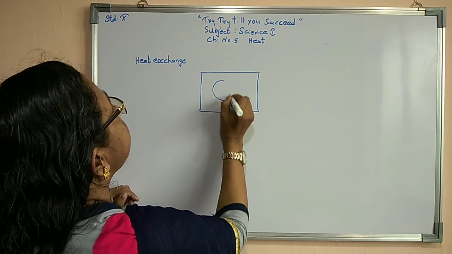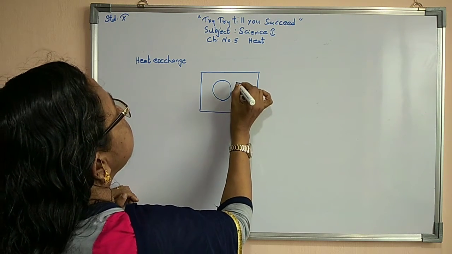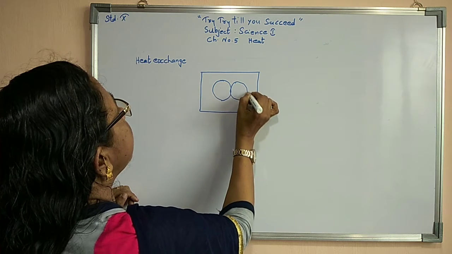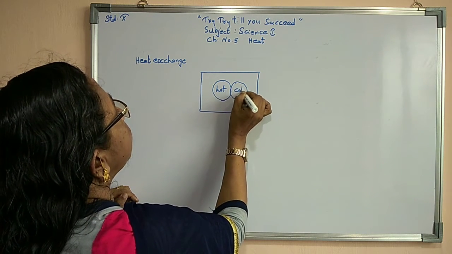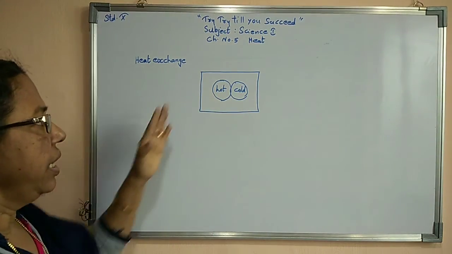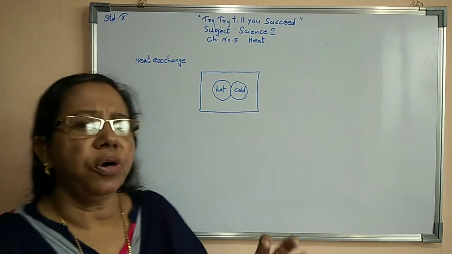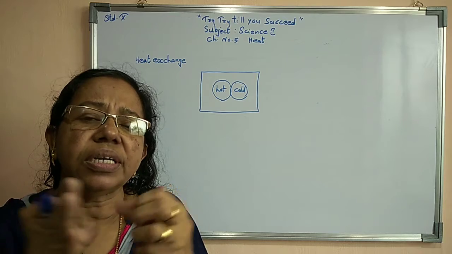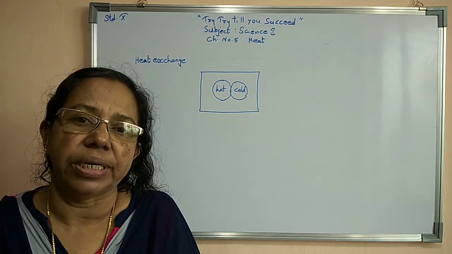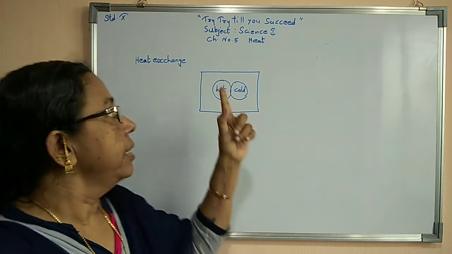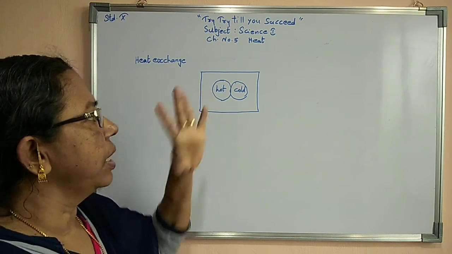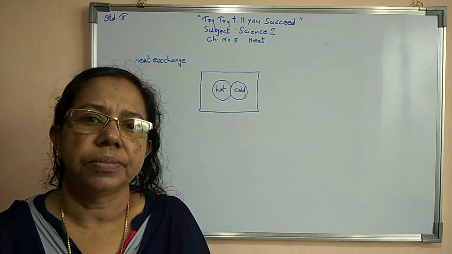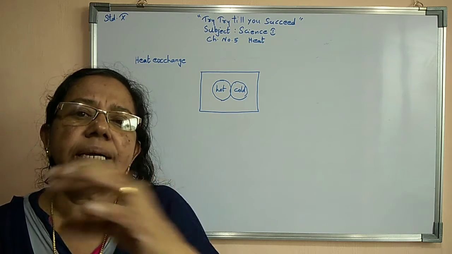Here two bodies I am keeping. This is the first body, this is the second body; this is the hot body, this is the cold body. If we keep a hot body near or touching a cold body, what will happen? The heat will flow from the hot body to the cold body. From this we will get a principle.